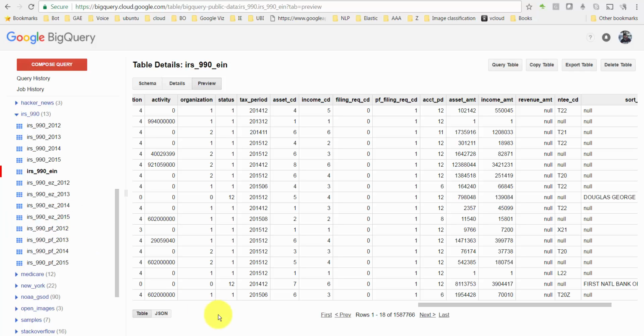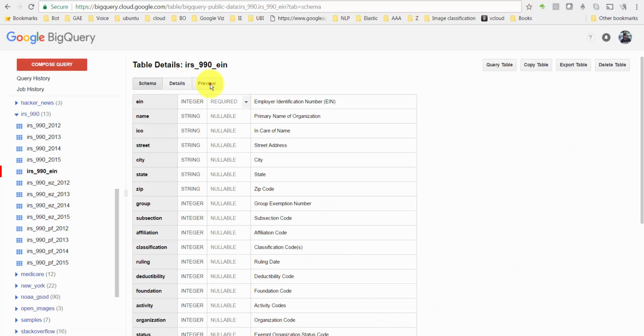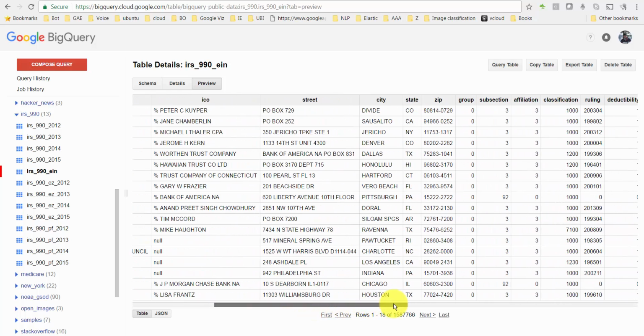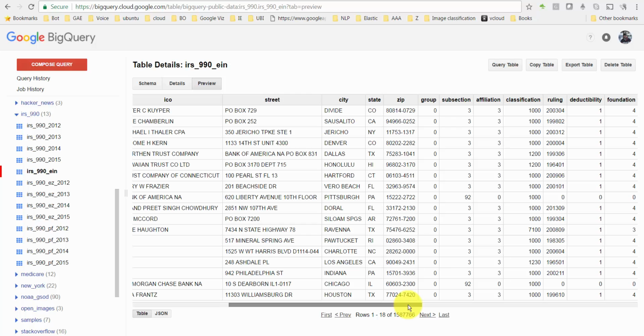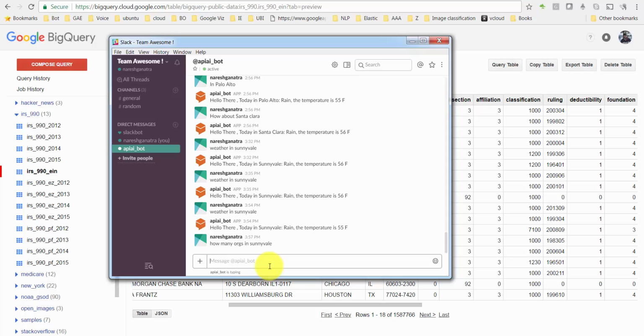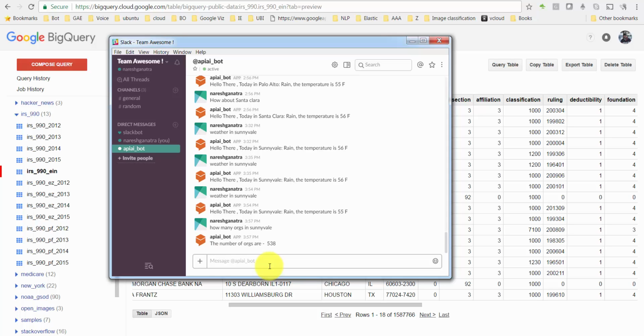And what I could do here is I've just referred to this table for now. I wanted to find out, just giving you one example, how many organizations there are in a particular city. So I go back here and ask how many orgs in Sunnyvale, and it's supposed to come back and give me the answer. The number of orgs is 538, and then I say how about Palo Alto.